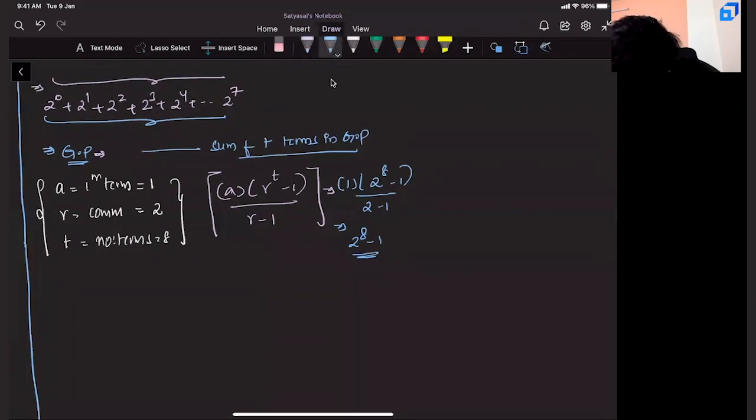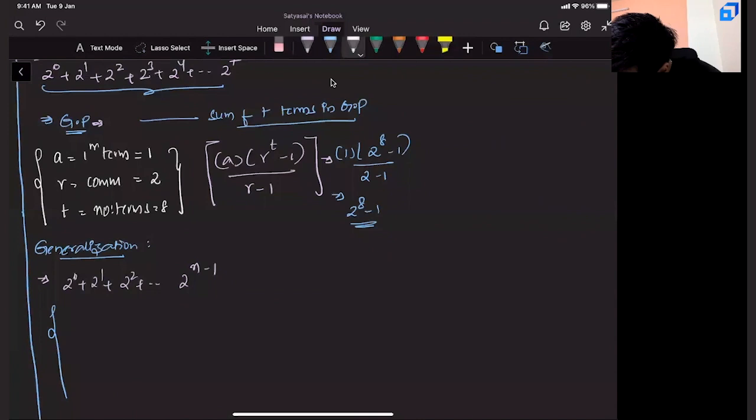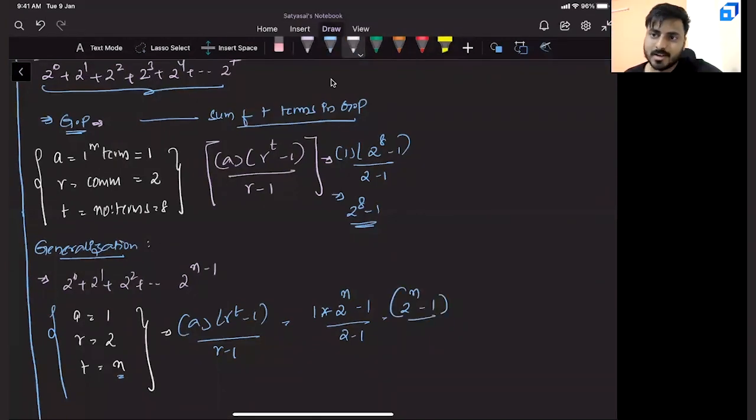For a small generalization, if we do this for n terms, that is 2 power 0 plus 2 power 1 plus 2 square, and so on up to 2 power n minus 1. In this case, A value is 1, R value is 2, but the total number of terms is n. Applying the formula, this becomes 1 into 2 power n minus 1 by 2 minus 1. That is 2 power n minus 1. A useful formula to remember.